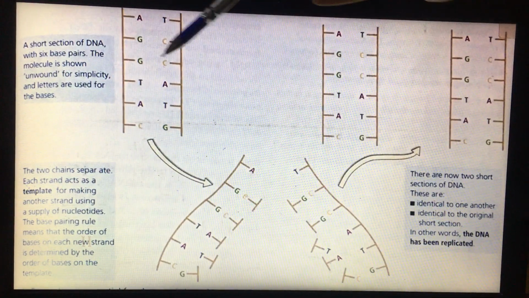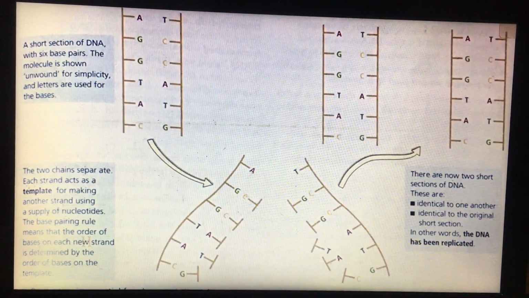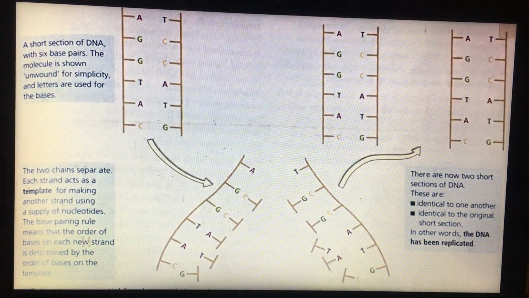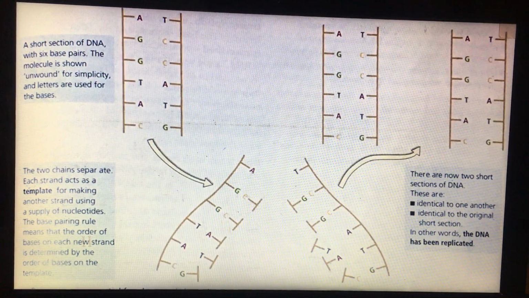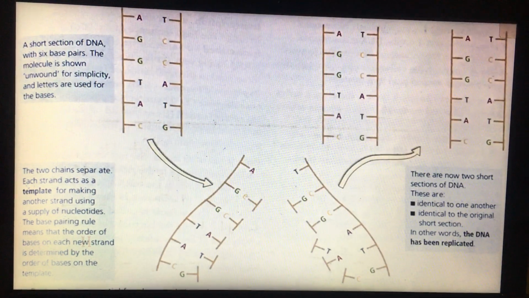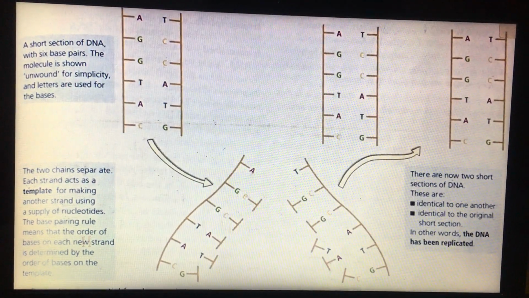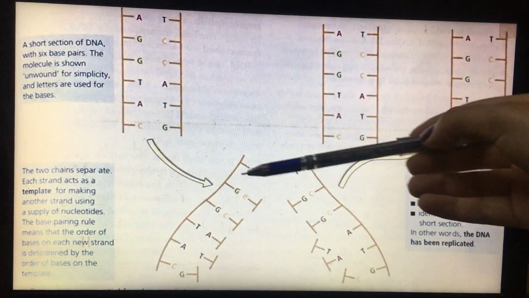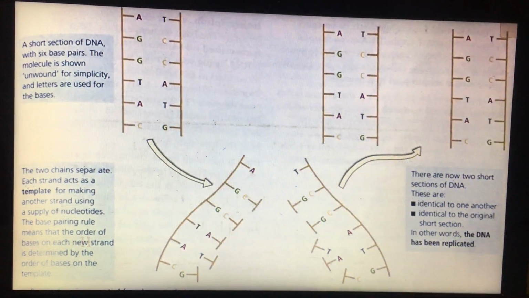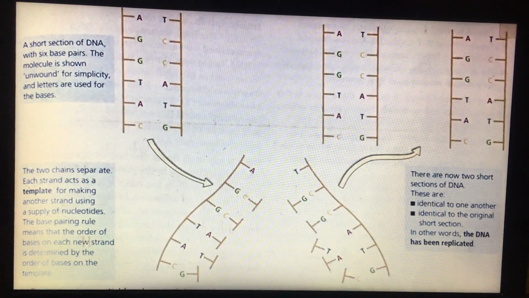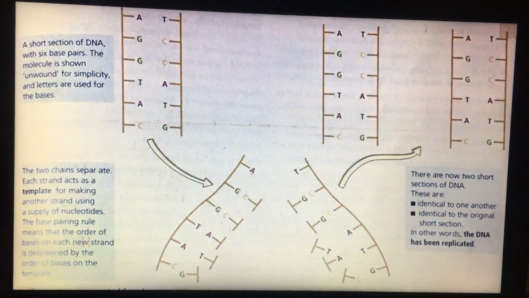The 2 chains separate, and each strand, this the first strand and this the second strand, acts as a template or a model for making another strand using the correct nucleotides.